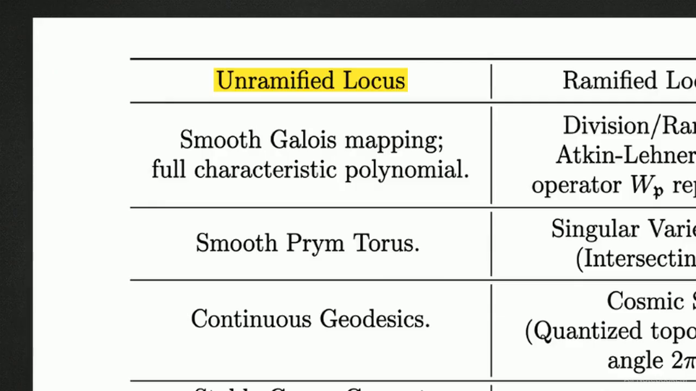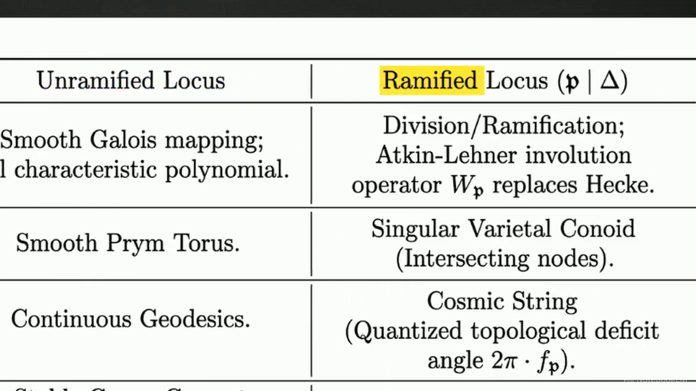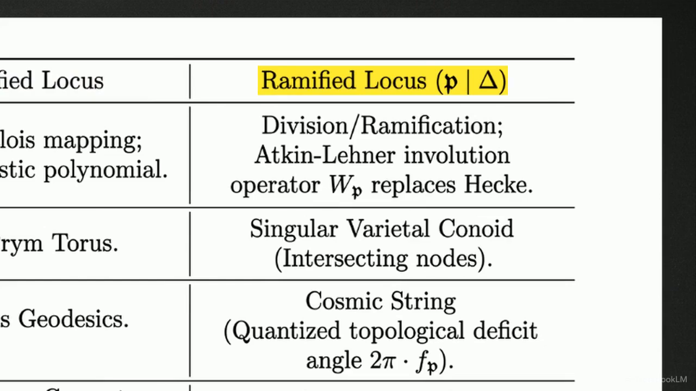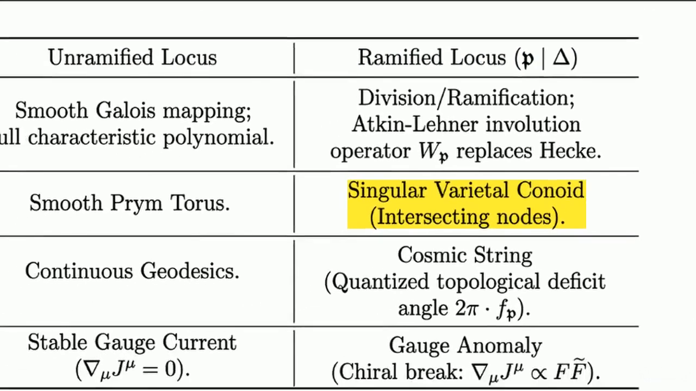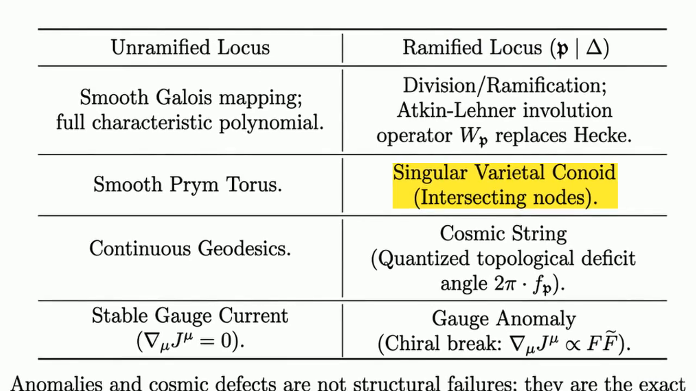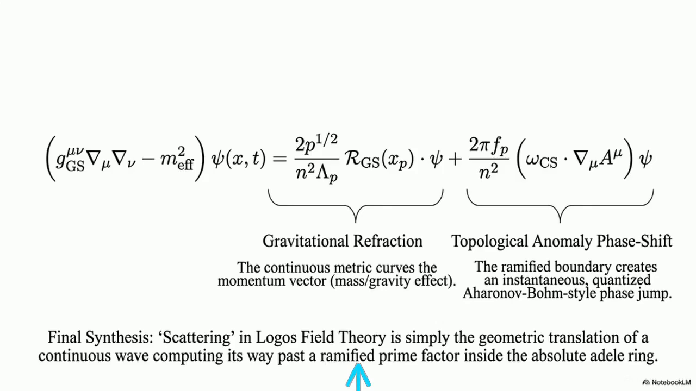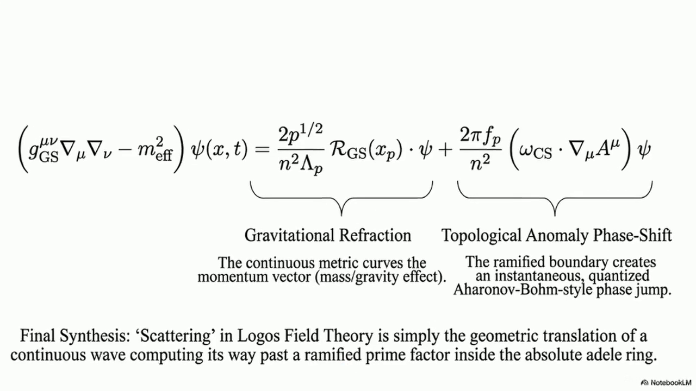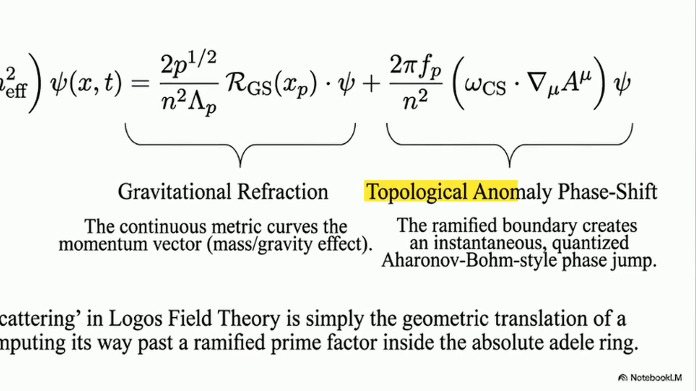Up to now, we've relied on a perfectly smooth mathematical baseline, but if a prime number ramifies, the underlying curve loses its smoothness. The smooth prime torus degenerates into a singular varietal conoid. The data stream develops an internal singularity. When the math breaks at a ramified prime, it forces a corresponding break in the physical geometry. This mathematical breakdown maps directly to observable physical phenomena: topological defects, cosmic strings, and quantum gauge anomalies.